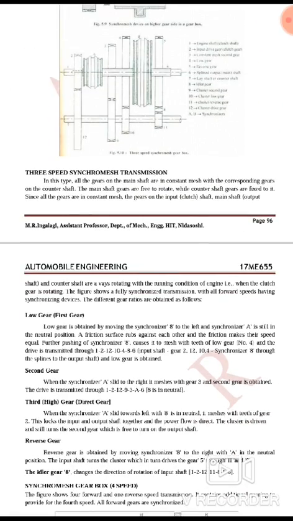Now, the 3 speed synchromesh transmission. In this type, all the gears on the main shaft are in constant mesh with the corresponding gears on the counter shaft. The main shaft gears are free to rotate while the counter shaft gears are fixed to it.